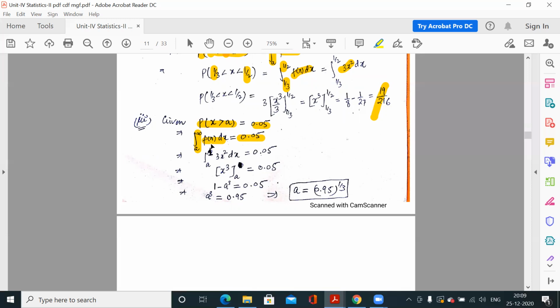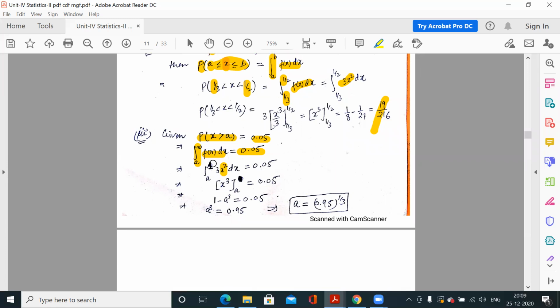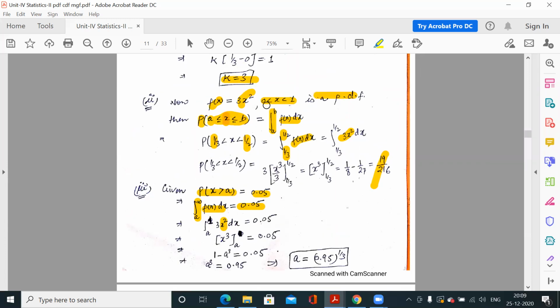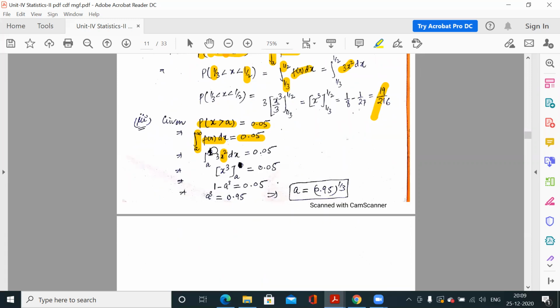So 0.05. Now f(x) is 3x², and again this is a to infinity, but the function is given in the range 0 to 1. So the upper limit is fixed, which means 1. When x is greater than 1, the function is not given. That means the total interval is 0 to 1. So for infinity we will write 1, because beyond that we don't know the function. So because we have to find the value of a, the integral from a to 1 is 0.05.